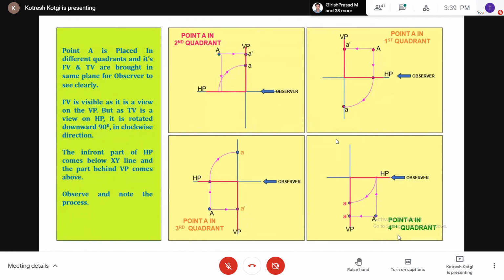Am I audible? Yes, sir. You're able to see the screen, right?